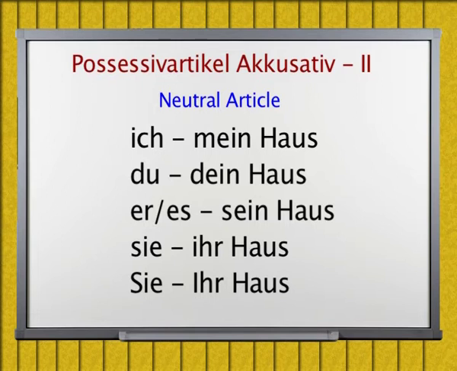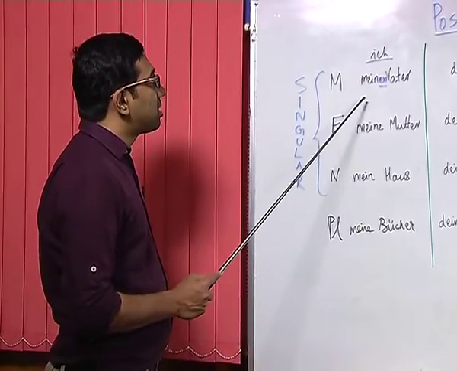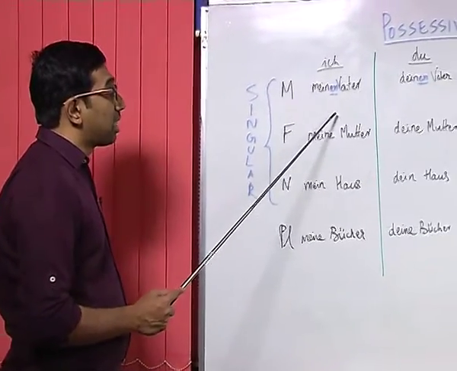The same rule applies for the neutral article where there is no change taking place, and so mein Haus remains mein Haus, dein Haus, sein Haus, ihr Haus and ihr Haus in accusative. Also, no change happens for the plural article. So, meine Bücher, deine Bücher, seine Bücher, ihre Bücher and ihre Bücher are the same like in the nominative case. So, as you can see, the change is only taking place for the masculine article.